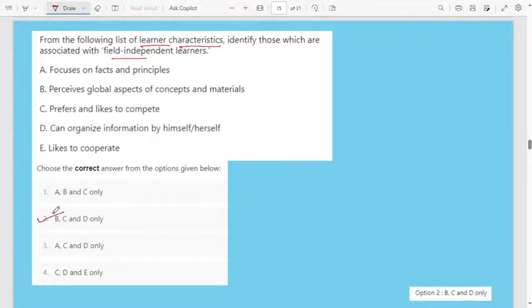Option 2 is the correct answer. BCD, that is the correct one. Here they are asking, from the following list of learner characteristics, identify those which are associated with field independent learners: perceives global aspects of concepts and materials, prefers and likes to compete, can organize information by himself or herself. Here they are talking about the students who have their own mind, who can learn on their own, and will show the effort to learn a particular concept.